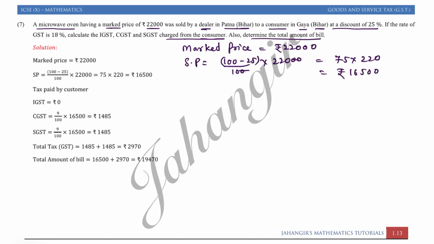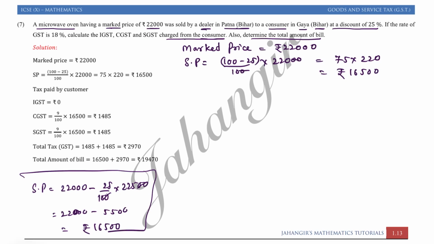Or else I told you one more method to find. SP is equal to 22,000 minus 25% of 22,000. You can cancel and you can write 22,000 minus 5,500. 22,000 में से 5,500 if you will minus, you will get 16,500. In this way also you can find SP.